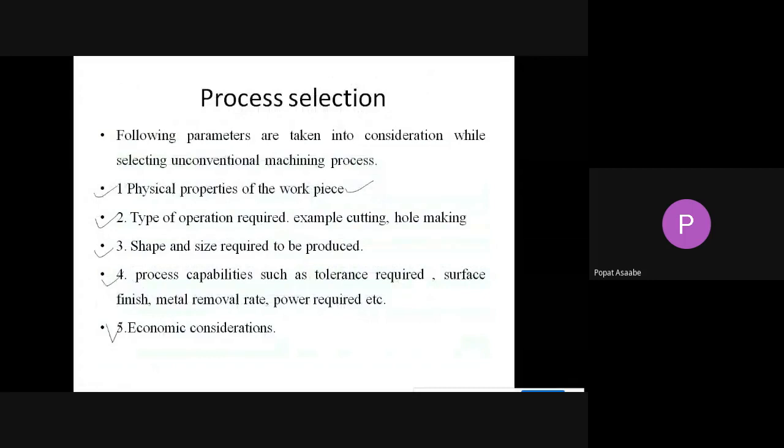Now we have also seen the process selection, meaning which parameters we should consider while selecting the proper unconventional machining process. We have to check the properties of your workpiece, study which type of operation is required, and which shape and size are required. Also we have to check what tolerance, surface finish, and metal removal rate are required, and whether the process will be economical or not. These points we have to consider during selection of a particular unconventional machining process.